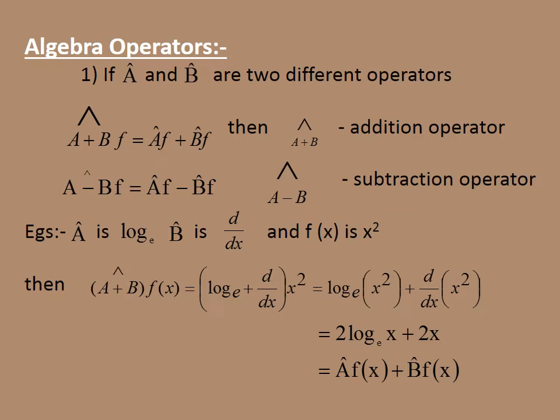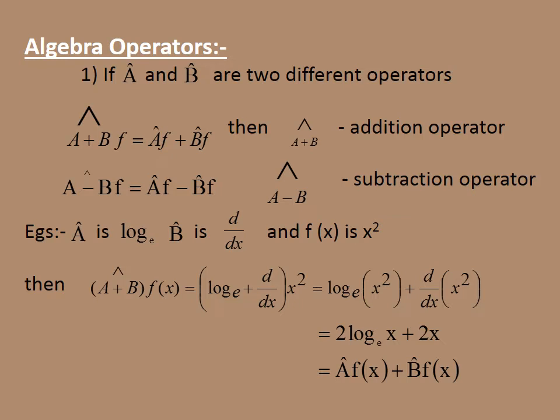Similarly, (A − B) operating on f is equal to A operating on f minus B operating on f, and the (A − B) operator is known as the subtraction operator. Taking a simple example, you can understand it very easily.